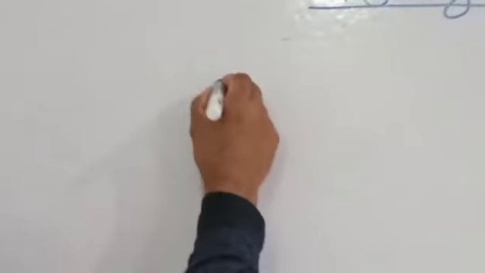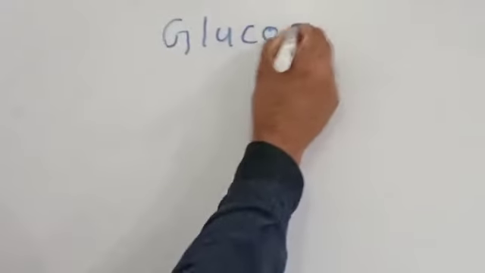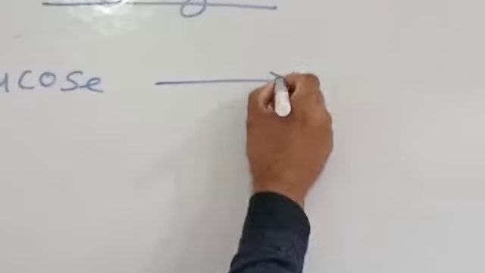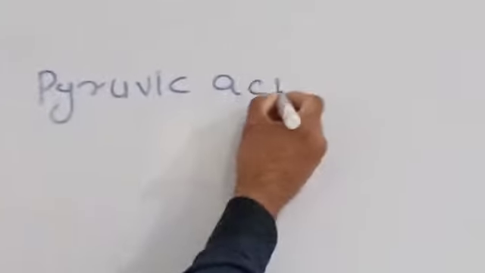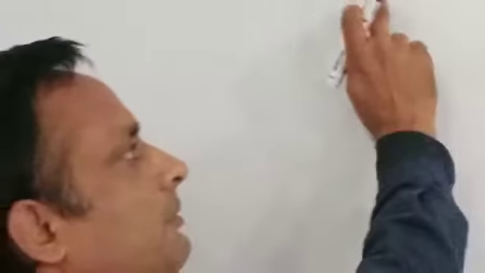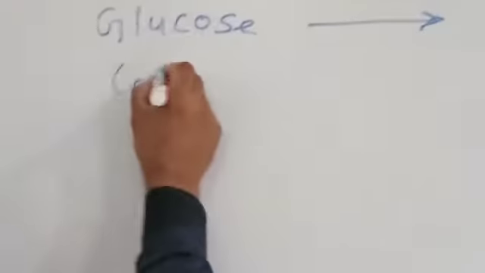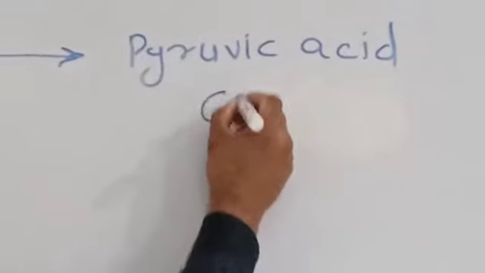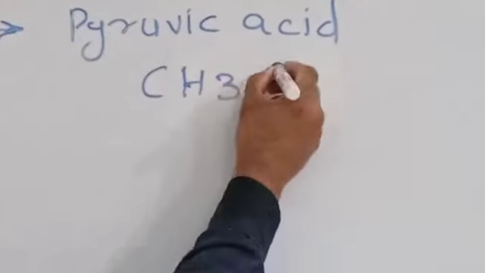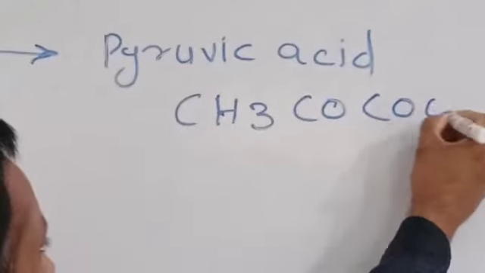Glycolysis is a process of conversion of glucose into pyruvic acid. Glucose is C6H12O6 and pyruvic acid is CH3COCOOH.